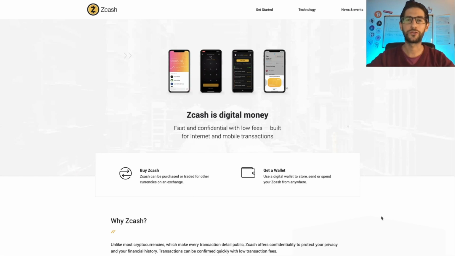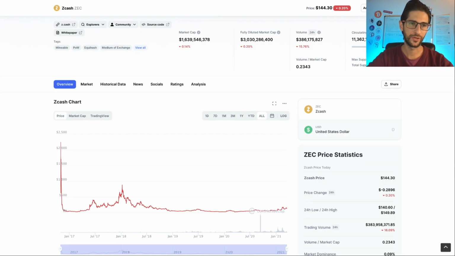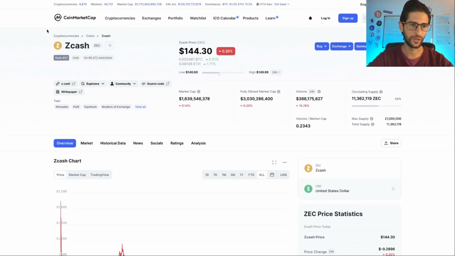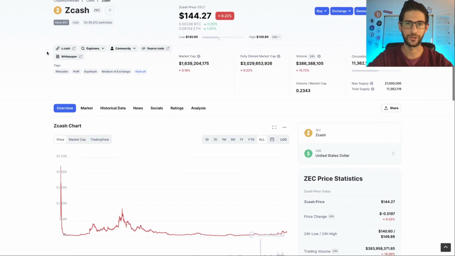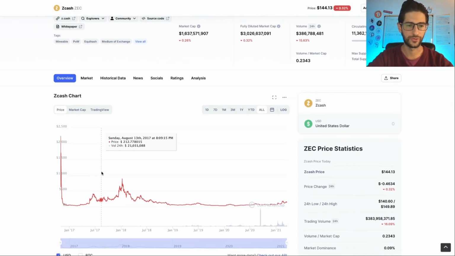The first worst coin on my list will be Zcash. I know that it has a strong community and I will be hated for this, but Zcash is the first coin of the list. Right now it is at position 57. Zcash is one of those coins that has been around for a long time, since 2016. Zcash was in the bull market of 2017 through the first week of 2018.